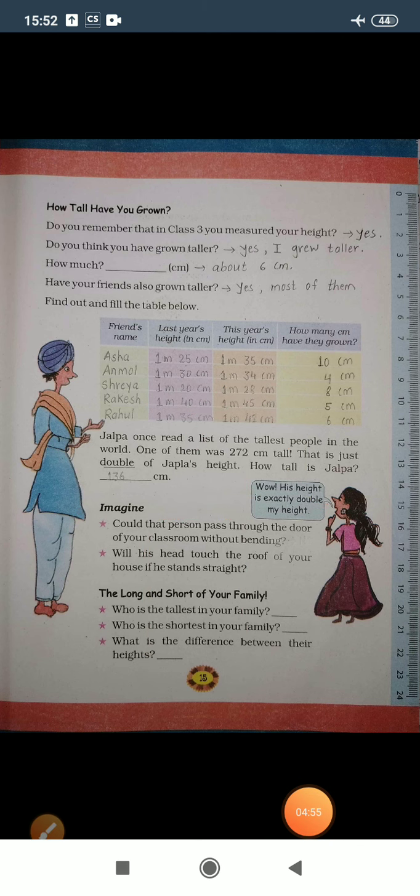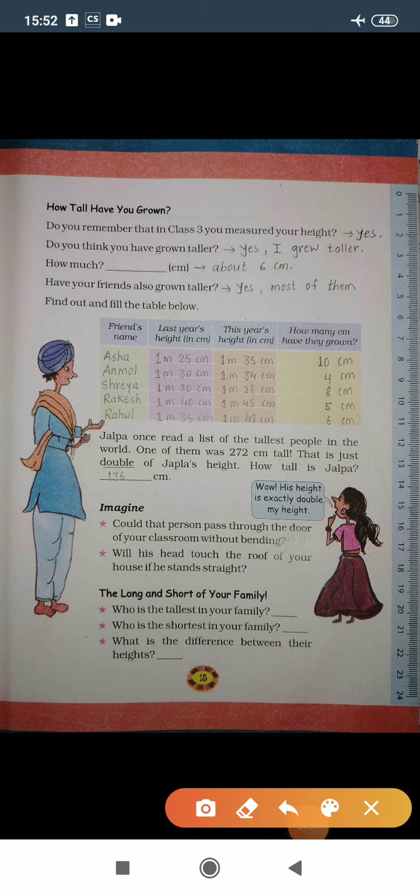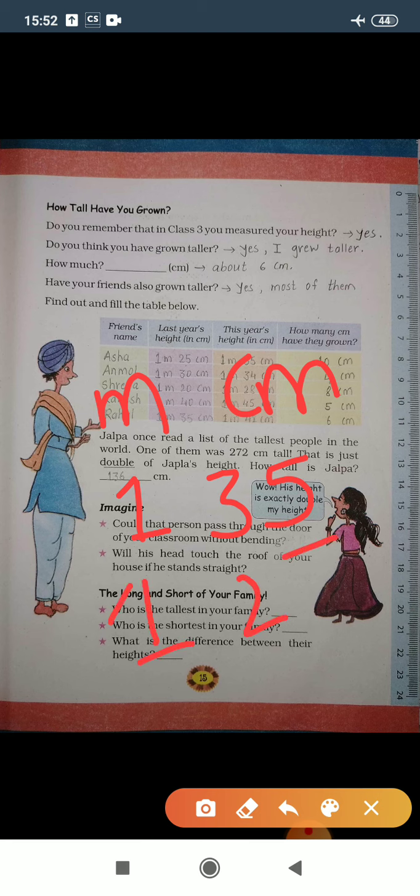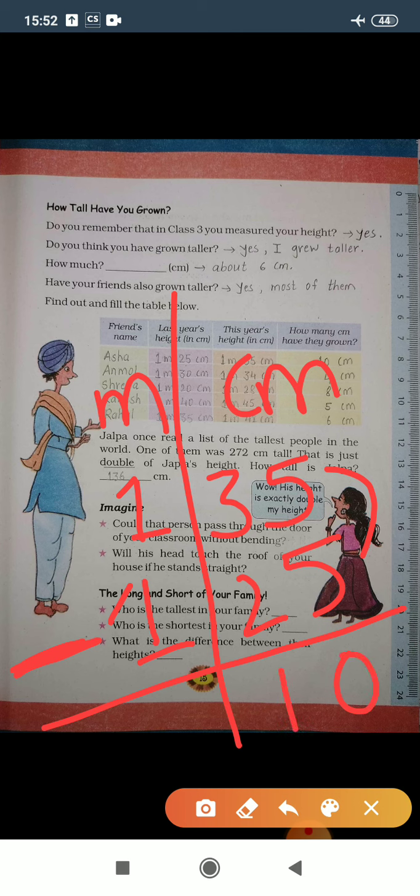So let's see, this year's height of Asha is 1 meter and 35 centimeter. This 1 we write in meter and 35 is in centimeter. And last year's height is 1 meter and 25 centimeters. So let's subtract these two numbers. 5 minus 5 is 0, 3 minus 2 is 1, 1 minus 1 is 0. That means your answer is 10.